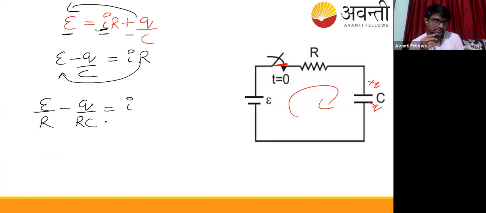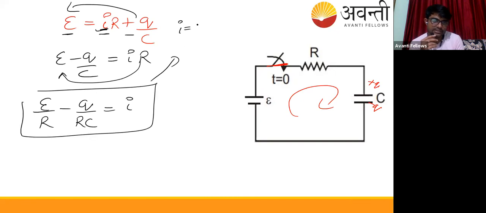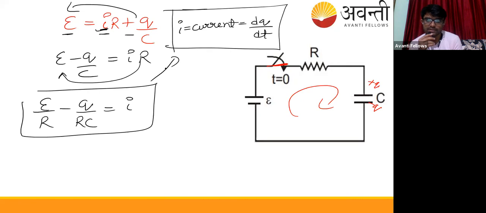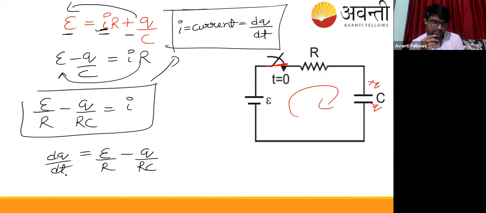Now we know that I is the current, which is equal to dq/dt. Simple. So put dq/dt, and this comes out to be E/R - q/RC. Now we are going to integrate it.